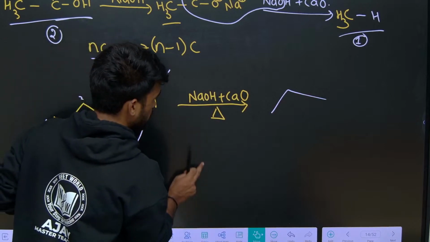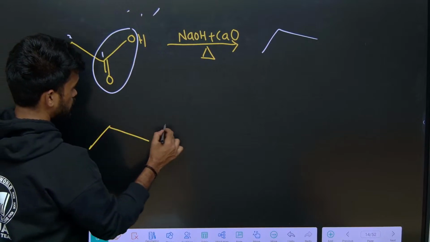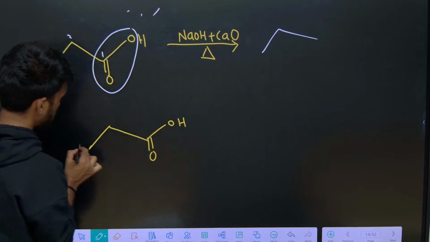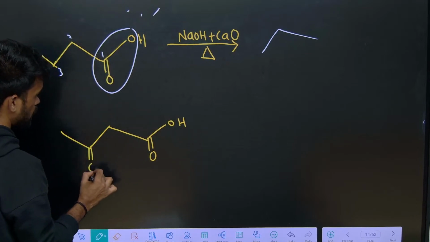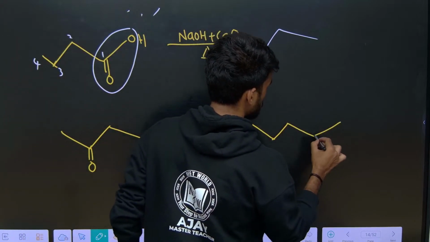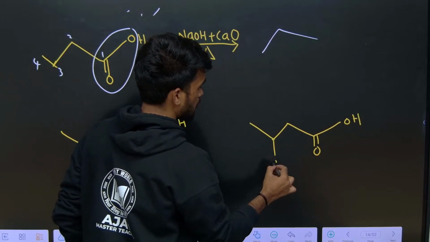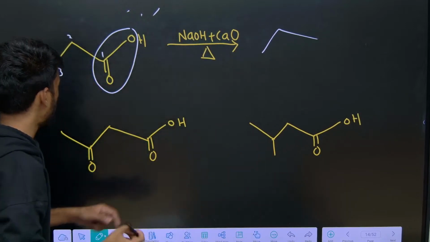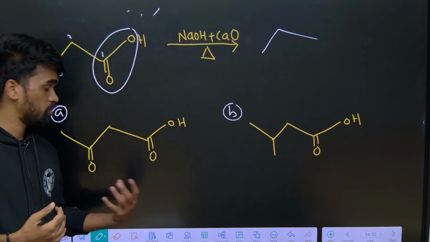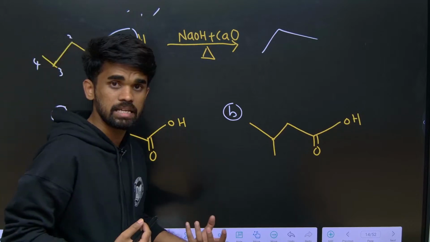Now here I am writing 2 different carboxylic acids. For example, here I am writing OH and it is containing one keto group, this one. And another one is OH, and here it is having some alkyl group like CH3. So A and B. Out of these 2, which undergoes decarboxylation easily or readily?